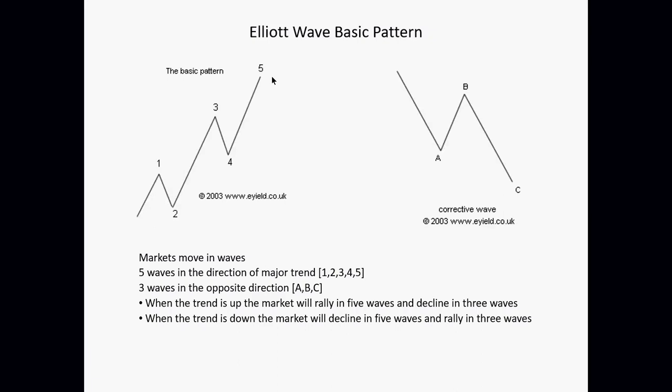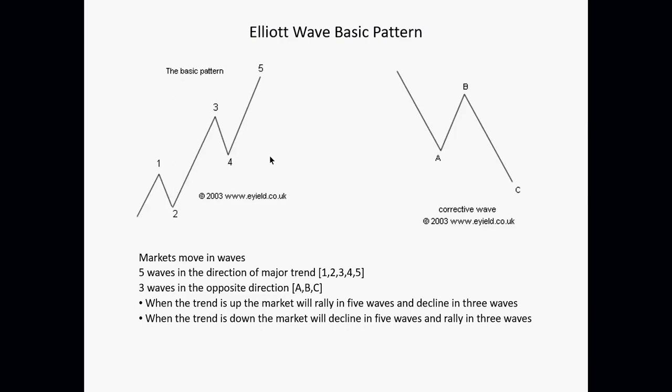And then at the top of wave 5, I'm going to sell, because the next move after that is the one here on the right, which is A, B, and C. The market moves up in 5 waves, and then at the top of the 5th wave, it goes down in A, B, and C. That's why when the market moves up, I'm not chasing it. If the market is moving up, I just leave it, because I'm waiting for a pullback, which is wave 2 and wave 4, before buying.